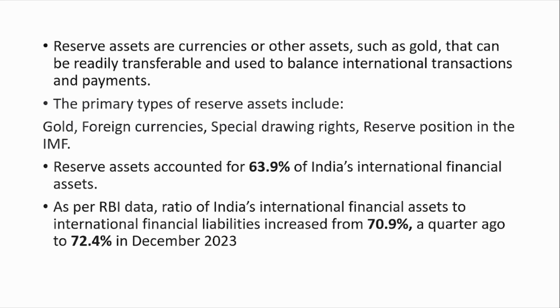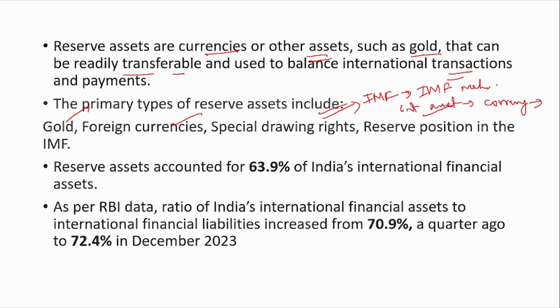Now, what are reserve assets? Reserve assets are currencies or other assets such as gold that can be readily transferred and used for international payment transactions. The primary types of reserve assets include gold, foreign currencies, special drawing rights, and reserve position. What are special drawing rights? They are issued by the IMF, and only to IMF members. It is an international asset. It can be easily converted to any currency and can be used for any international transaction, for import, export. For all these purposes, special drawing rights can be used.